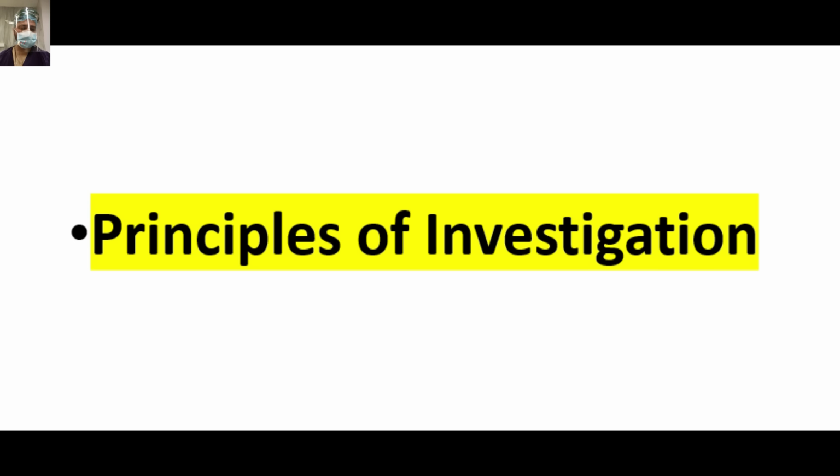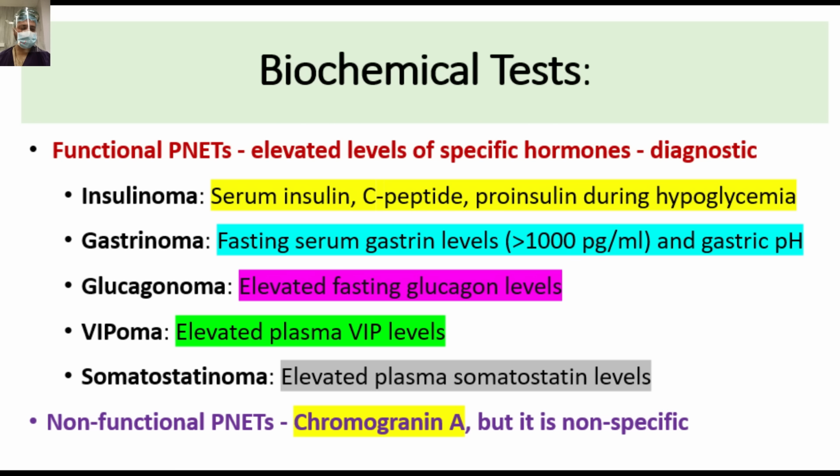So friends, the principle of investigation is simple for the functional PNETs, that you have to basically look for the hormone that is produced. Like insulinoma, serum insulin, C-peptide, pro-insulin during hypoglycemia. And for gastrinoma, fasting serum gastrin level more than 1000 picogram per ml and gastric pH are diagnostic. Glucagonoma, elevated fasting glucagon levels, VIPoma, elevated plasma VIP levels, and for somatostatinoma, elevated plasma somatostatin level. For non-functional PNETs, the chromogranin A is non-specific, but usually it is a helpful adjunct and helpful tumor marker for the non-functional PNETs, and you should always look for it.